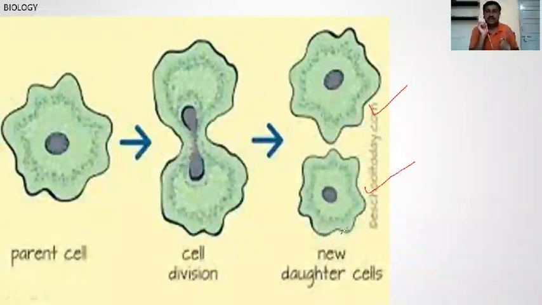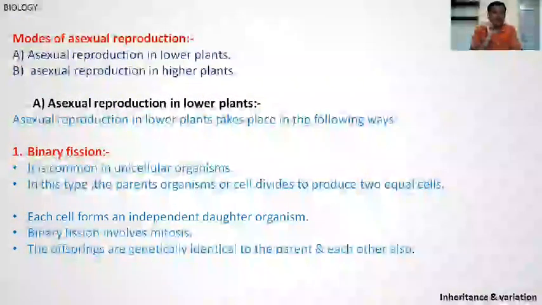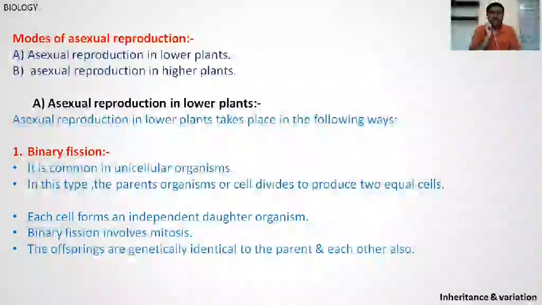Hence, it is called binary fission. Fission means a single cell divides to produce two equal cells. Binary fission is common in unicellular organisms.